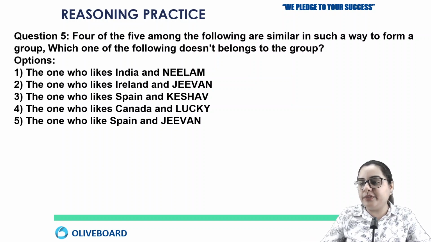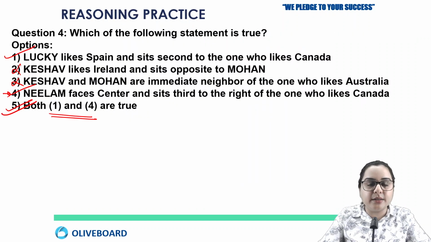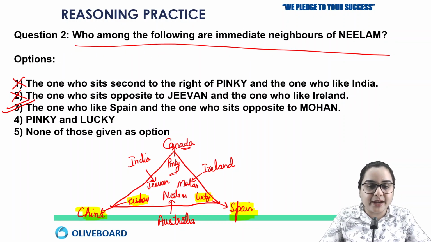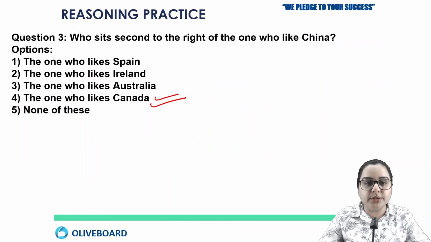Four of the five among the following are similar in such a way that they form a group. Which one of the following does not belong to the group? Okay, so you have to check the arrangement, how they form a group, and out of these 5 options, 4 options are making a group due to some same reason, and which will be the odd one out. So first option, the one who likes India and Neelam. So you can see India and Neelam, what is the combination? There is a gap of 1 person between India and Neelam, that you can see in your solution.